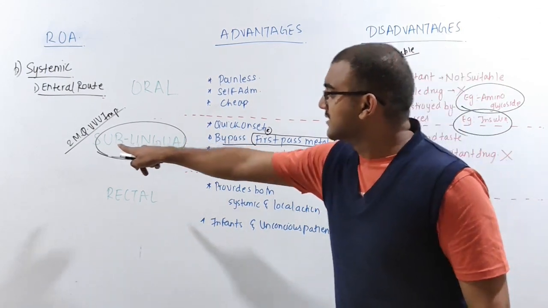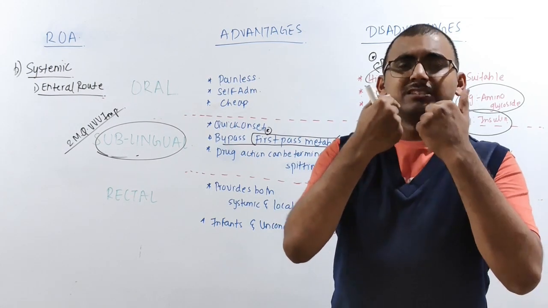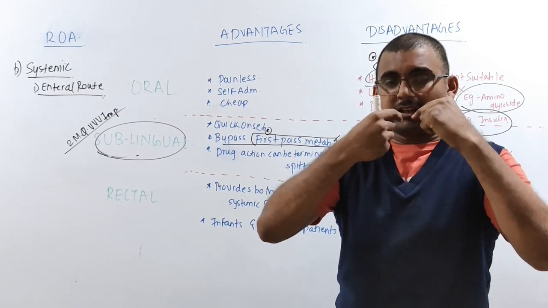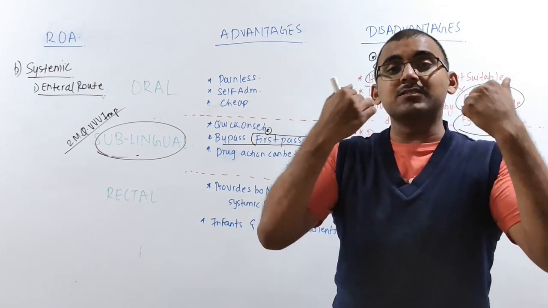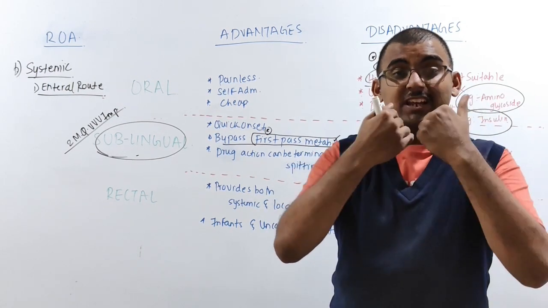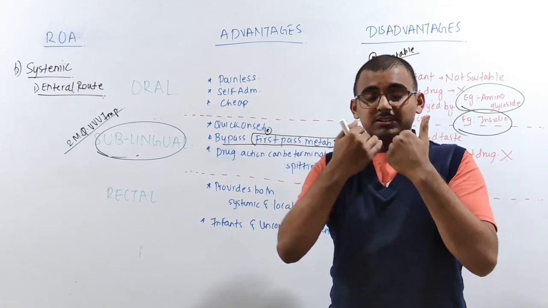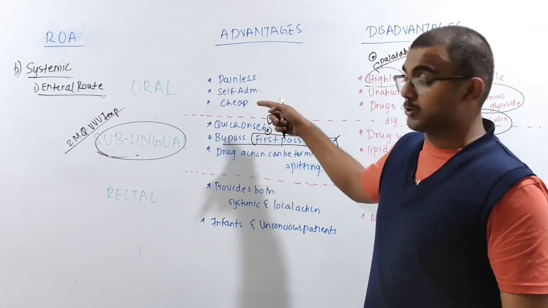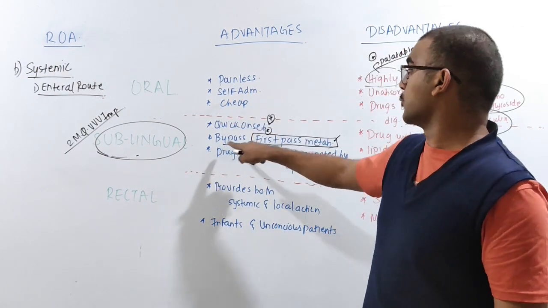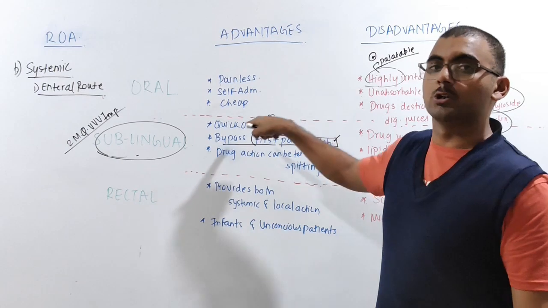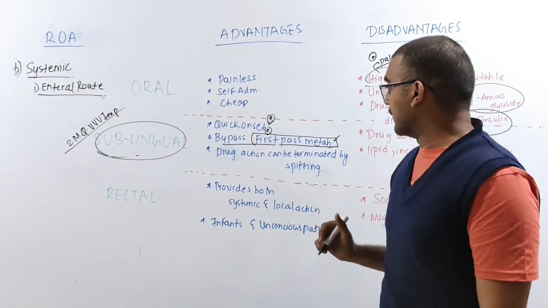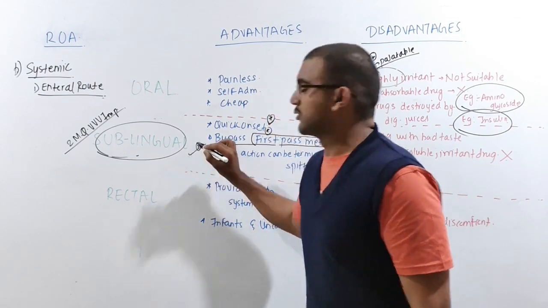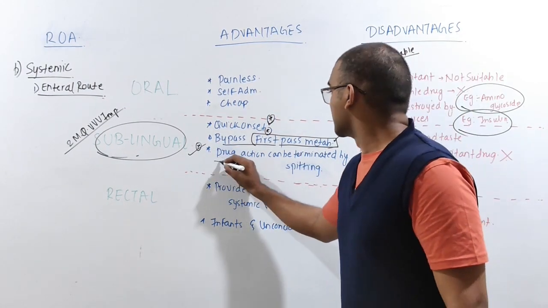The other advantage is that the area below the tongue is highly vascularized. Whatever blood vessels are there will directly absorb the drug, which is why you have a quick onset. Because it is able to bypass first pass metabolism, you are going to have a quick onset.